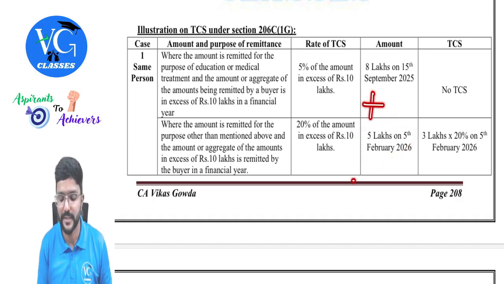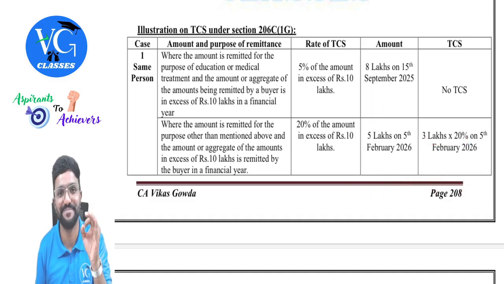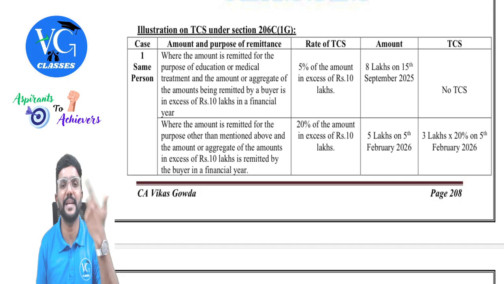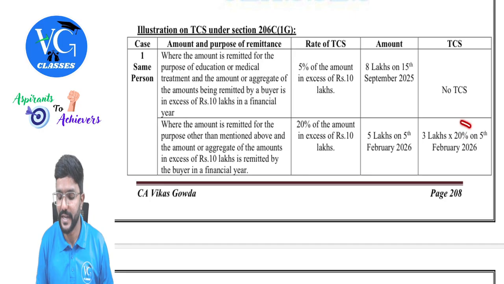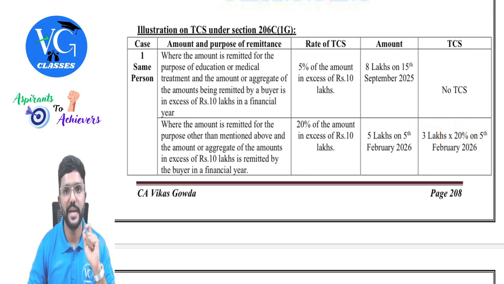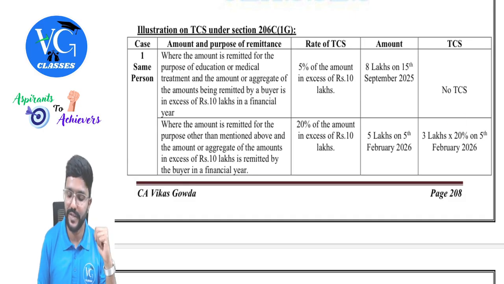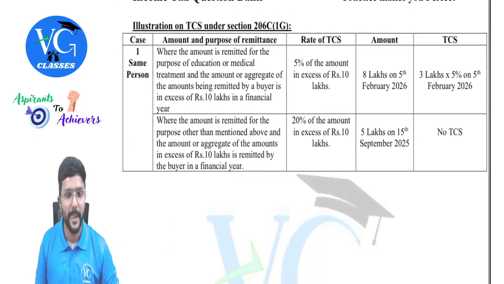Yes, check the total. 8 plus 5 comes to 13. How much is in excess of 10? 3 lakh. So on 3 lakh, how much percentage? 20, not 5, because now the second time he is remitting the money for any purpose other than medical and education. So it is at 20%. And please be careful: if by chance the purpose is not given in the question, and they have just mentioned that an assessee is remitting the money outside India, in that case, please go with 20% in excess of 10 lakh. Okay. Yes. Next.